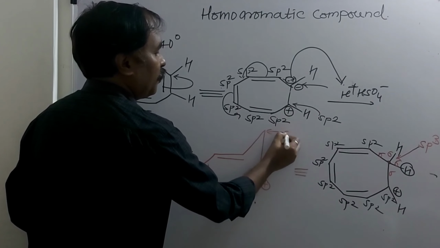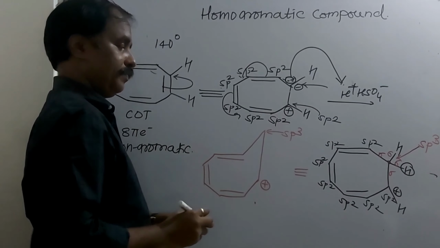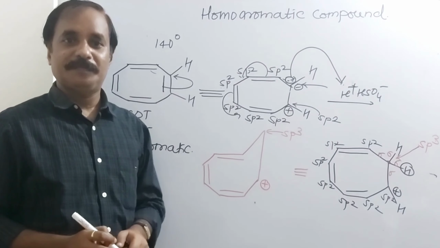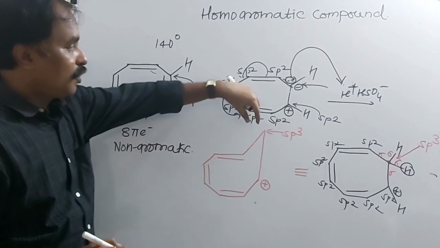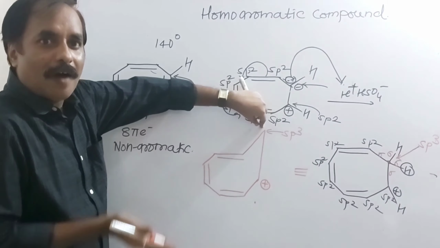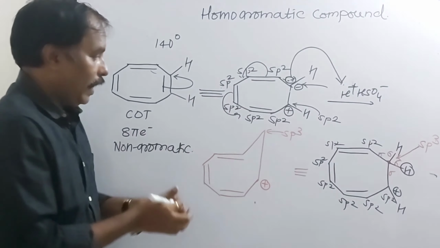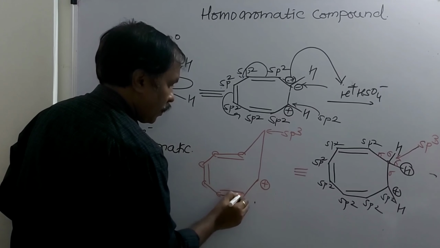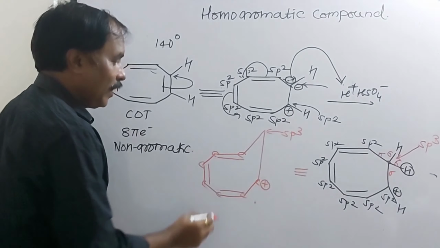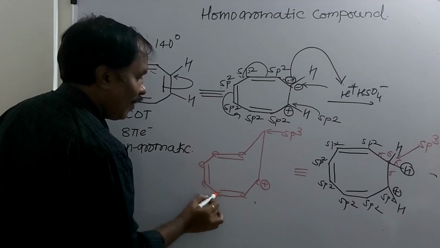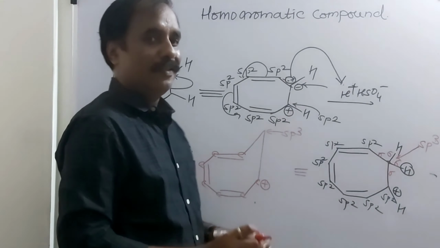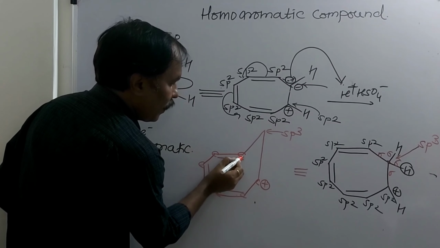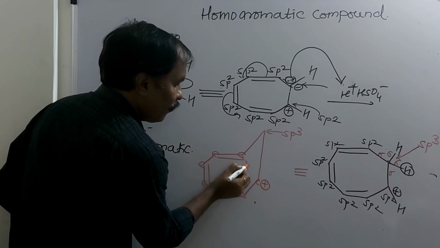Here it is an sp3 hybridized carbon atom. And the rest carbon atoms are what? sp2 hybridized. So this carbon is now above the plane, and the rest carbon atoms are in the same plane. Remaining how many carbon atoms? 1, 2, 3, 4, 5, 6, 7 are in the same plane. So here the distance between these two is very less. If we connect like this,